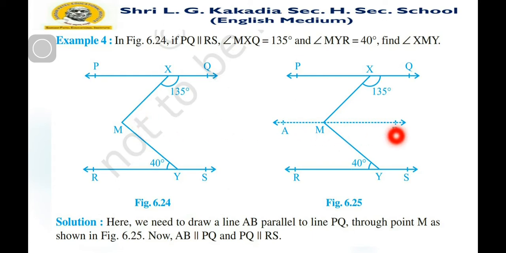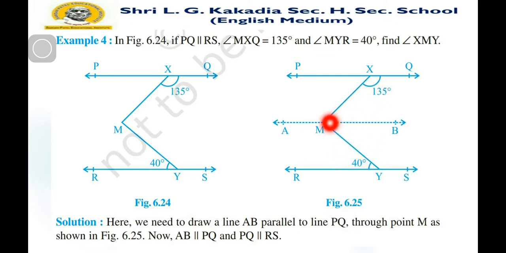Now let us draw one line parallel to both the lines PQ and RS, that is AB. Here you can see that angle MXQ and angle BMX are interior angles on the same side of the transversal, as well as YMB and MYR are alternate interior angles.